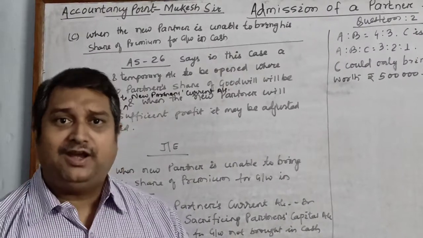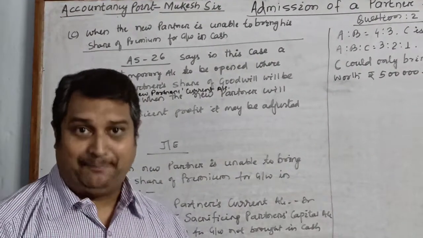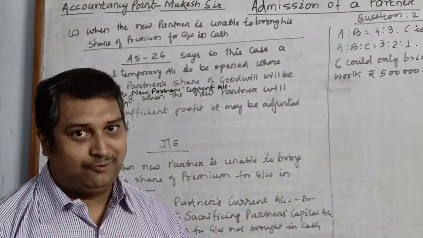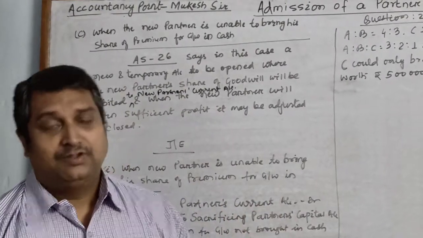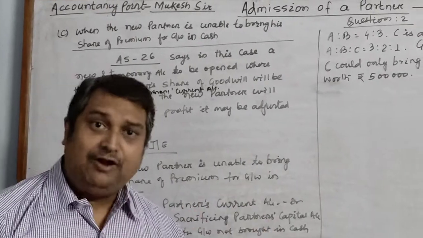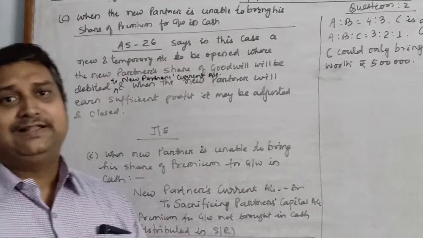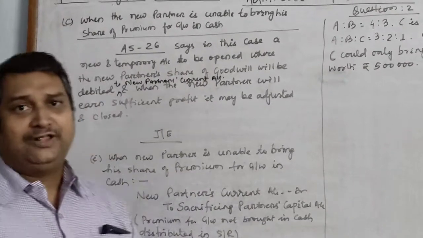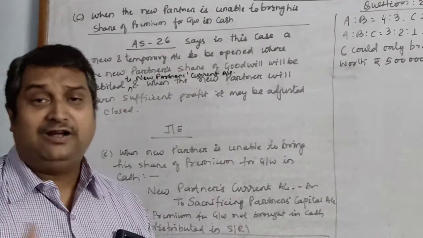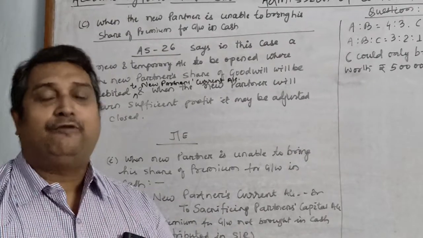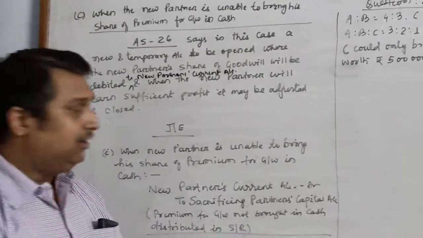Now when he does not bring it in cash, you can either deduct it from his capital. But if you deduct from his capital, that means his capital base will reduce, due to which in future the new partner may be at a loss. So instead of reducing the capital account of the new partner, AS 26 says that a new temporary account has to be opened. At the end of the year, when the new partner earns the profit, that profit will be adjusted against the premium for goodwill, and it will get closed.